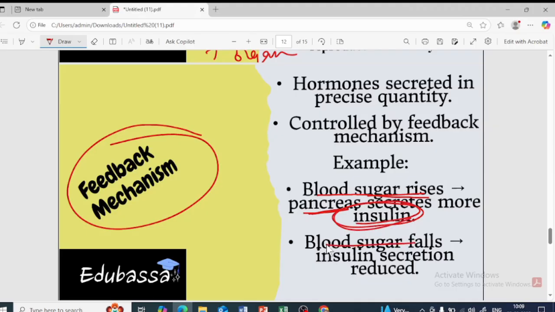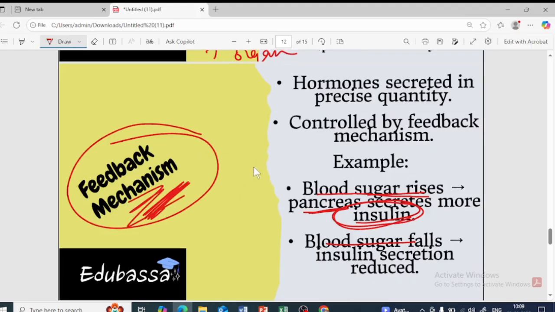If the blood sugar level is less, the same way the pancreas has to secrete less insulin, because the blood sugar level is not that much. So that is called the feedback mechanism. Hormones are secreted in the precise quantity, controlled by the feedback mechanism system in our body. Clear?